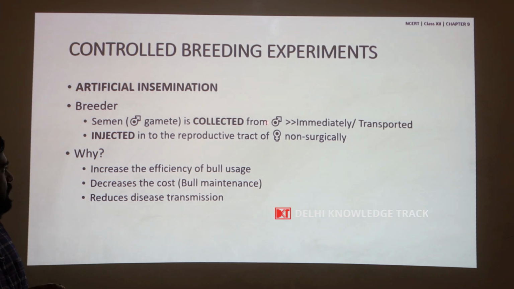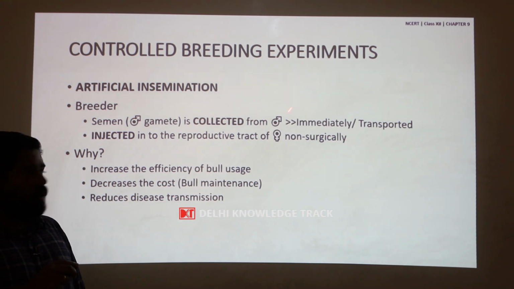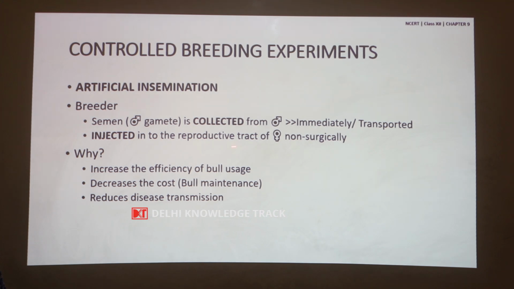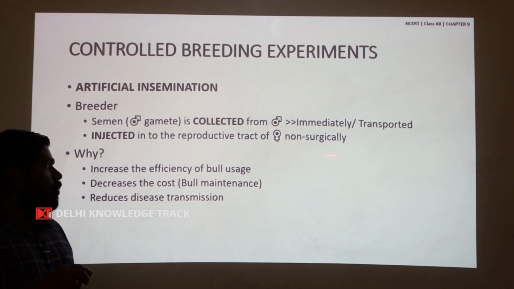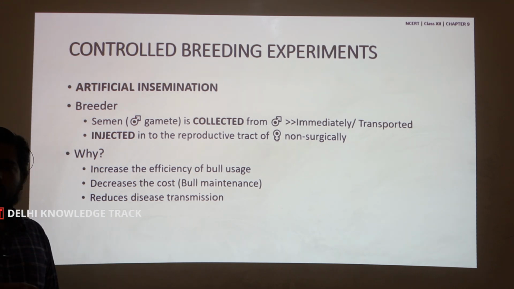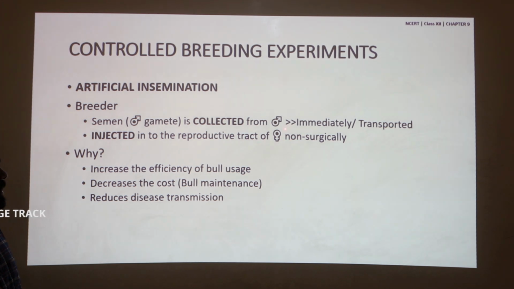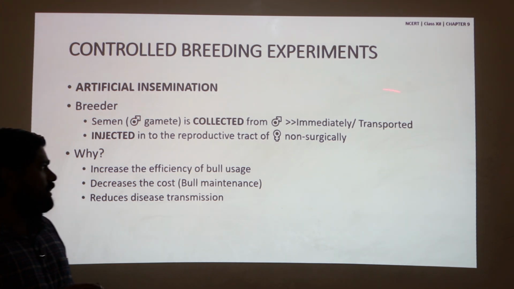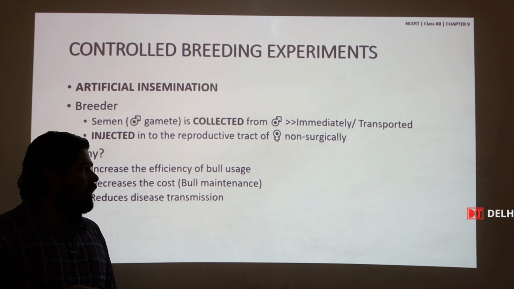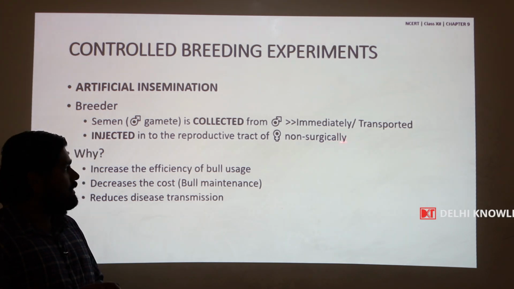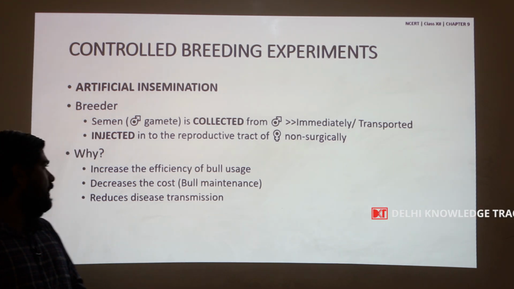He collects it from a superior desirable male, and it is injected into the reproductive tract of a female, a cow, non-surgically, to cause fertilization. This is either done immediately after the collection of the semen, or it is stored at appropriate lower temperatures and then transported and used somewhere else.